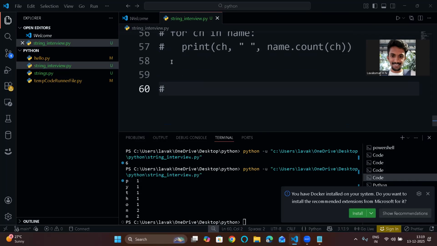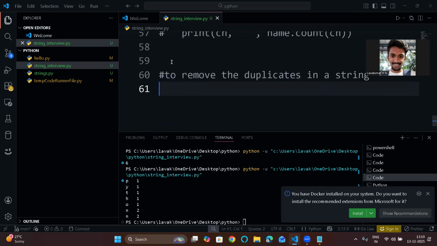You can write a program to remove the duplicates in a string, and then a program to count the vowels.